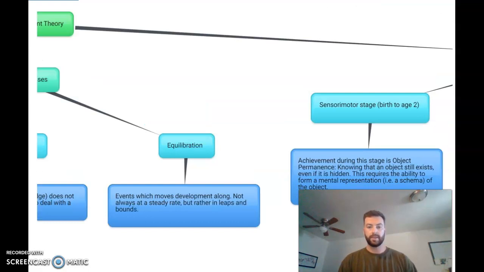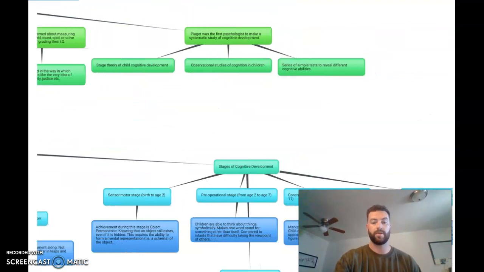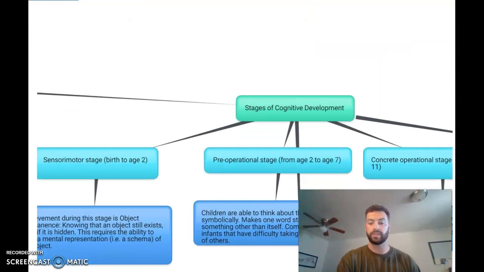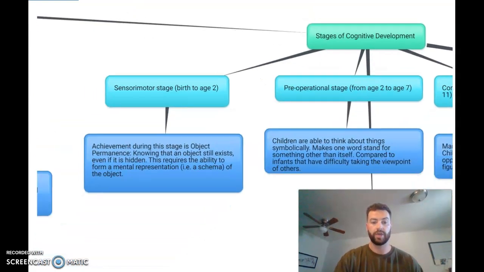To relate this to current knowledge and acquiring information, we need to look at the stages of cognitive development. This is broken up from the age of birth all the way into adulthood. The first one is the sensorimotor stage, from birth to 2 years old. This is achieved when they are able to grasp object permanence, which is the idea of: I have an object in front of me, and when I remove it from a child's sight, they're still able to understand that the object still exists, whether it's in front of them at that moment or not. This is a mental representation of a schema or knowledge of an object that is no longer in front of them and how it fits into their current world.